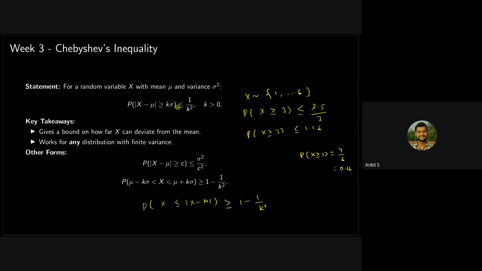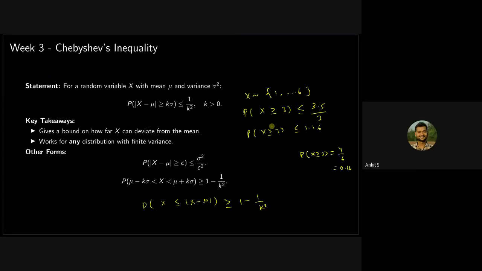Do you know how Chebyshev is based on Markov's? No. Let me give you a simple example. Suppose, how was it 4 by 6? The probability that x is greater than or equal to 3 means it can take values 3, 4, 5, 6. There are a total of 4 values out of 6.